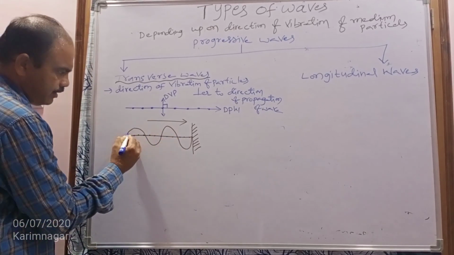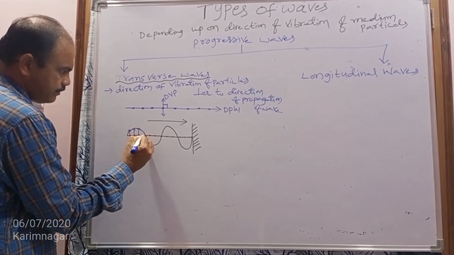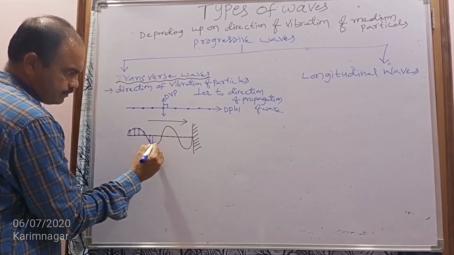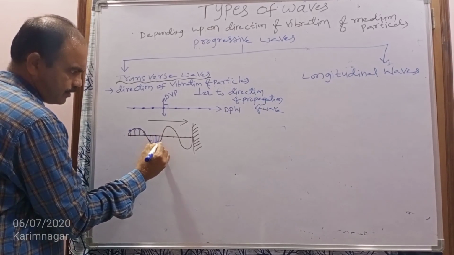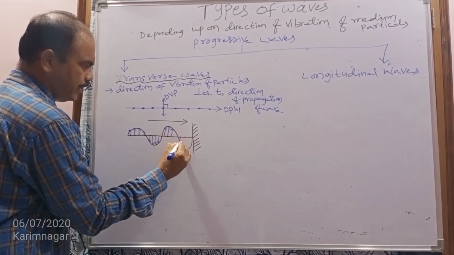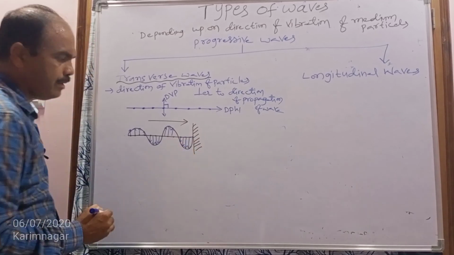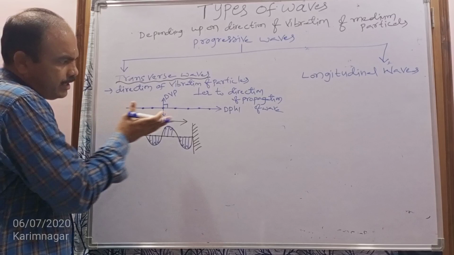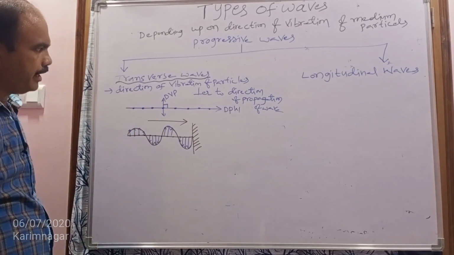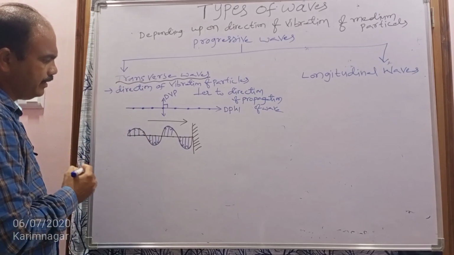In this region the particles are vibrating in the upward direction, in this region downward, in this region upward, and in this region downward. If the wave is traveling in this direction, the particles of the medium vibrate perpendicular to it.